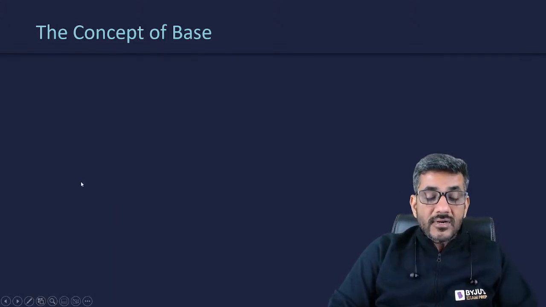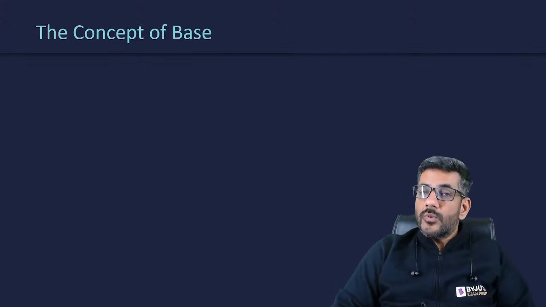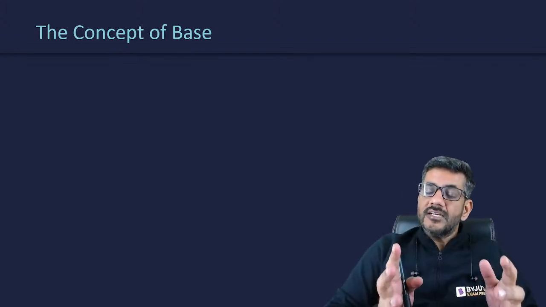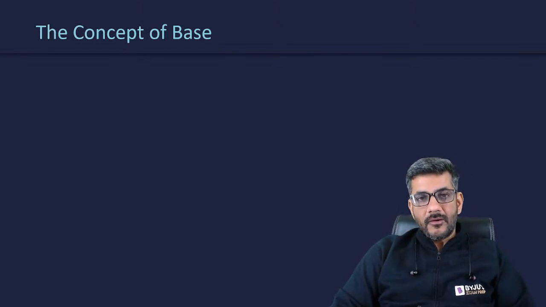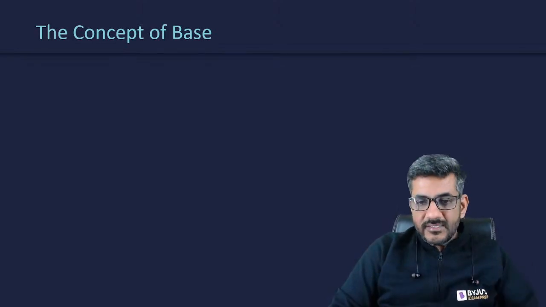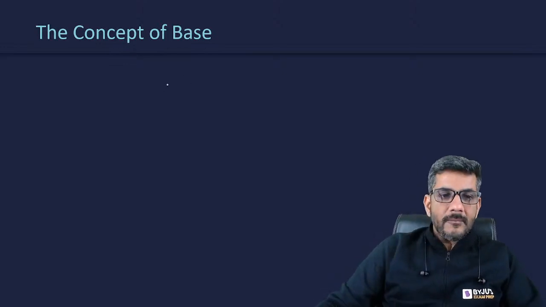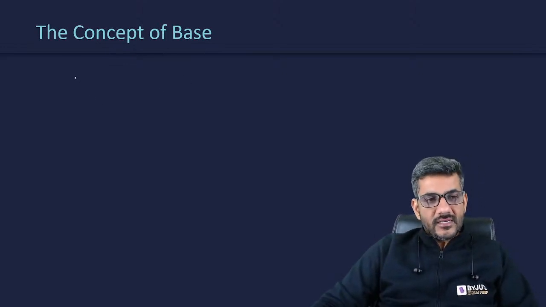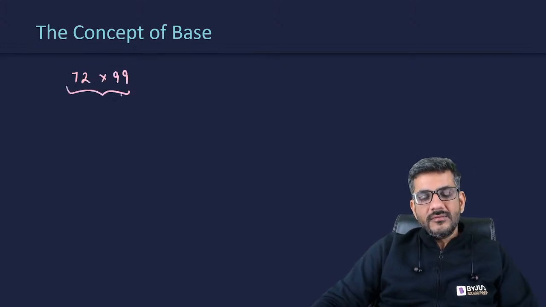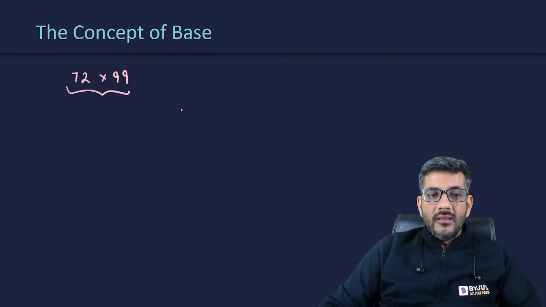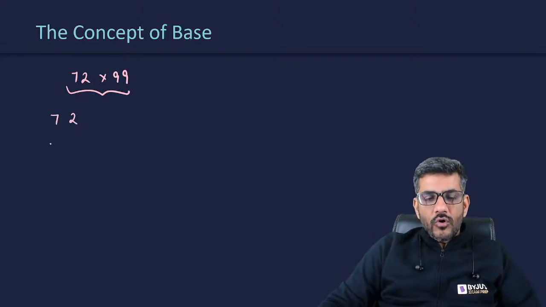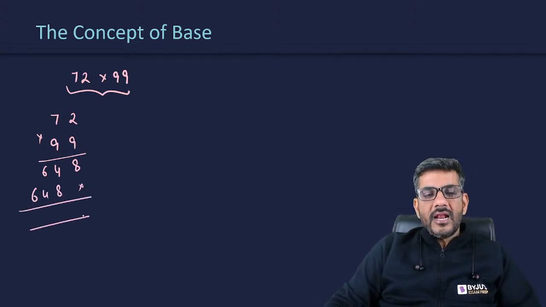Through that, I understood that this concept of base is very important while doing any fast calculation in quantitative aptitude. So, what is that concept of base? Let us start with that. Let us say I ask you a question here. What is 72 into 99? I'm pretty sure that all of you know this method: 9 times 2 is 18, 8, 1 carry over, 63 plus 1 is 64, and then again 648. And then we add them and we get the answer.